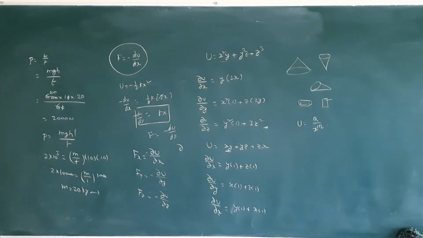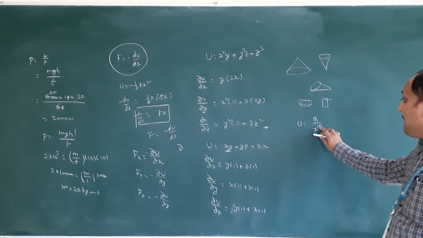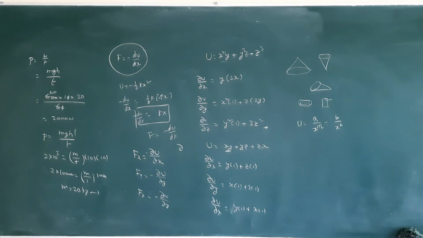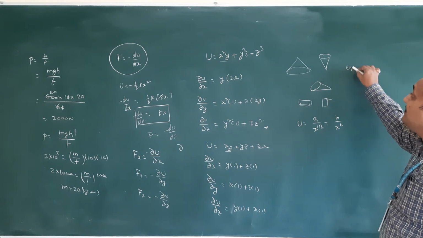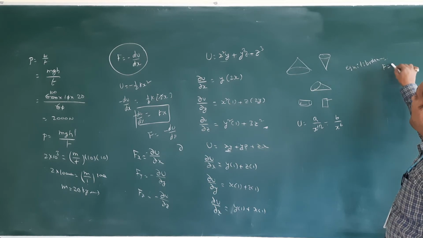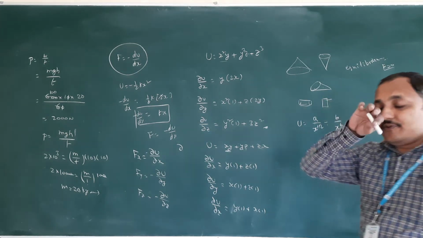A by x power 12 minus B by x power 6, where A and B are constants. Find the value of x corresponding to the equilibrium position. So whenever it is at the equilibrium position, the net force is 0. Equilibrium position means whenever the object is under equilibrium, what does it mean? Resultant force is 0.